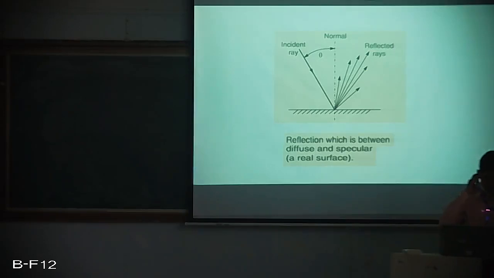Now there is something which is between diffuse and specular, which is usually a real surface. So when an incident ray is falling on the surface at an angle theta to the normal, then these reflected rays are coming out in multiple directions, but they aren't going very near to this incident ray. So this of course is a real surface which is somewhere between diffuse and specular.